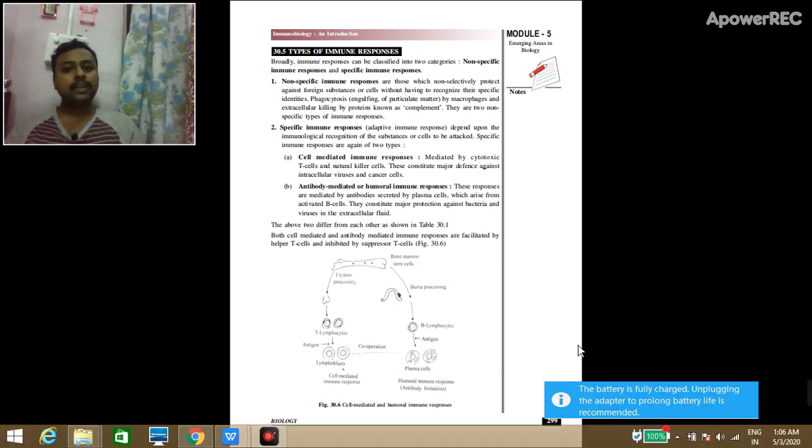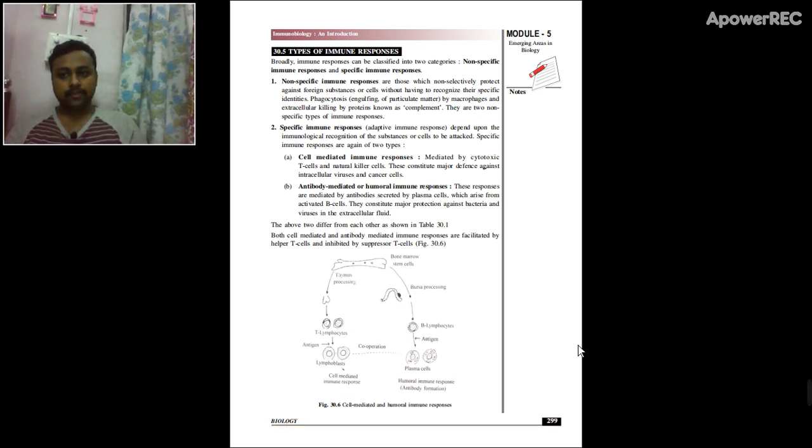For example, your body temperature. Once a pathogen enters the body, the body temperature will rise, and that pathogen will not be able to survive in that high temperature. But if, unfortunately, they are able to survive in that condition, the specific immune response will be activated.